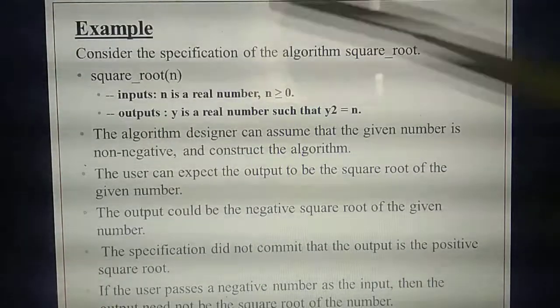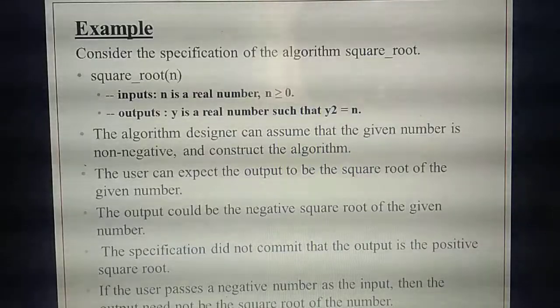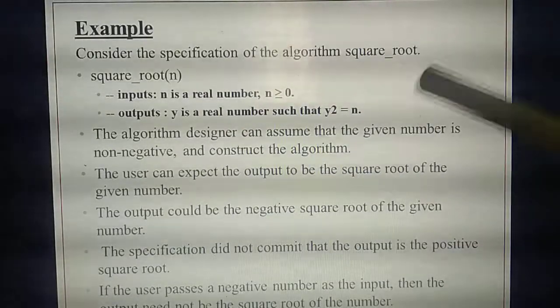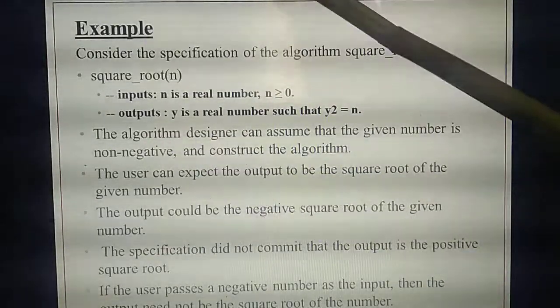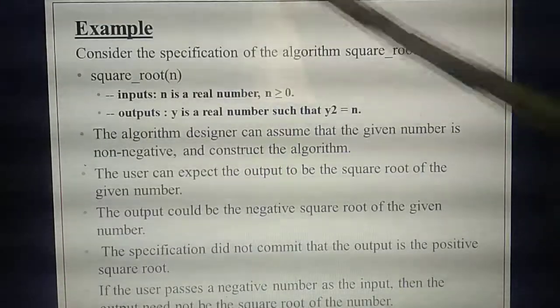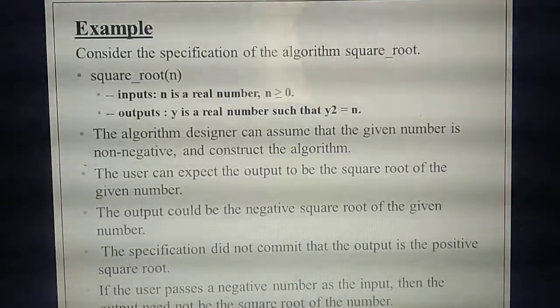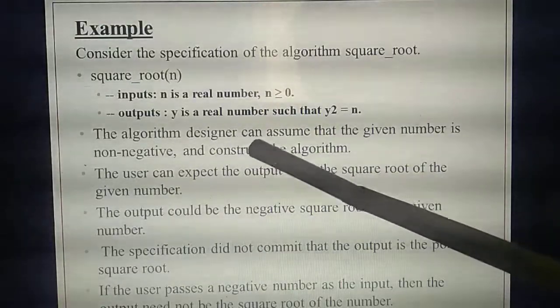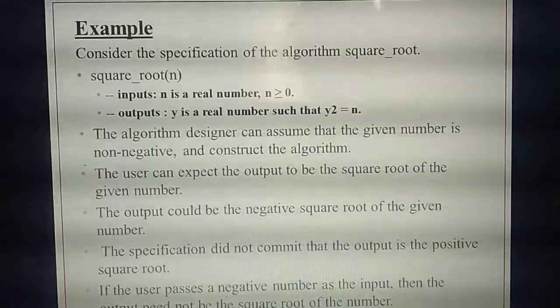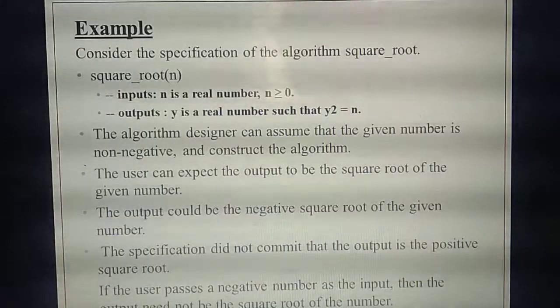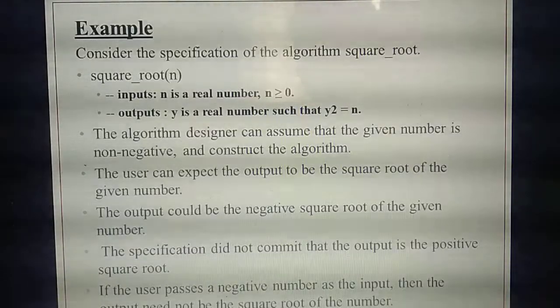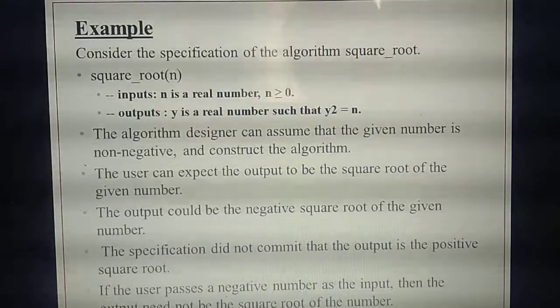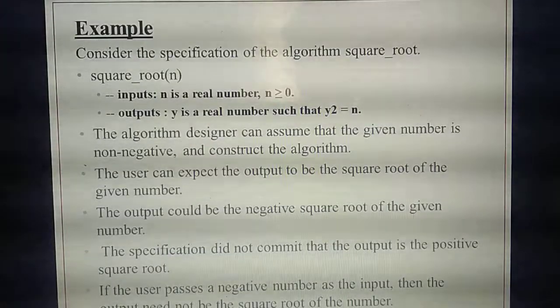So listen, the same thing they have given in the specification contract. This algorithm, a particular designer is designing it. What's the responsibility of the designer here? The designer needs to assume the given number is non-negative. First itself we have said the number will not be a negative number. So the first thing the designer needs to know is that the given input need not be a negative number. That's the first requirement. Understand?